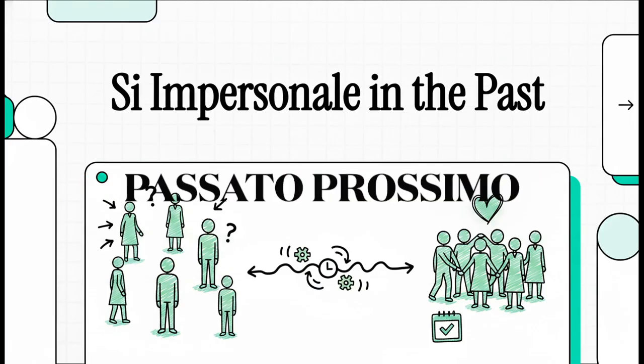You know how we generally use the impersonal si to make those broad, generic statements, right? Like people do this or one does that. Well, what happens when we shift that exact same structure into the passato prossimo, the past tense? Suddenly it transforms from this distant, kind of detached observation into a deeply shared personal experience.